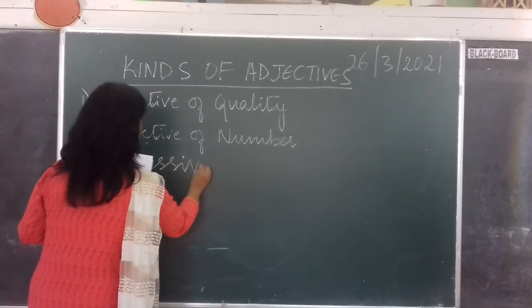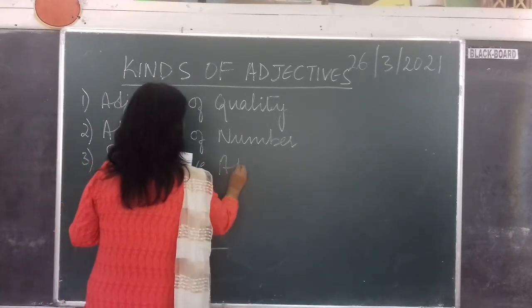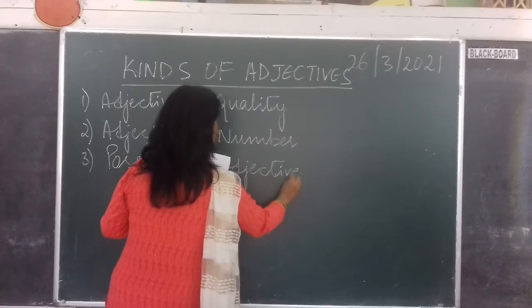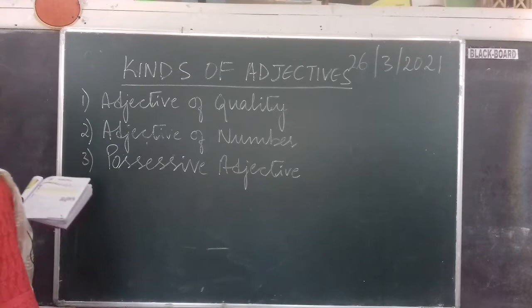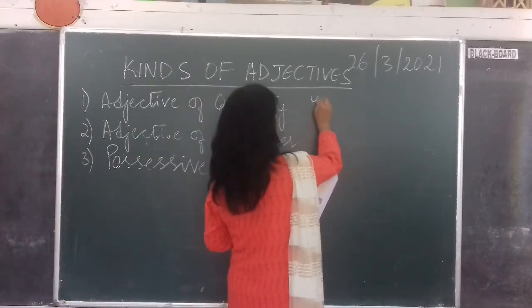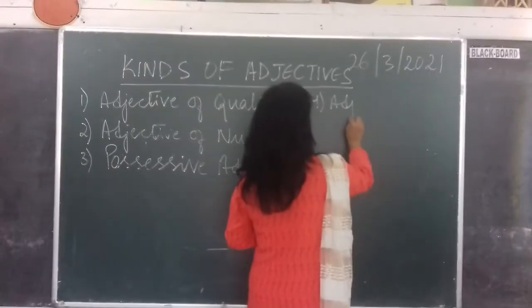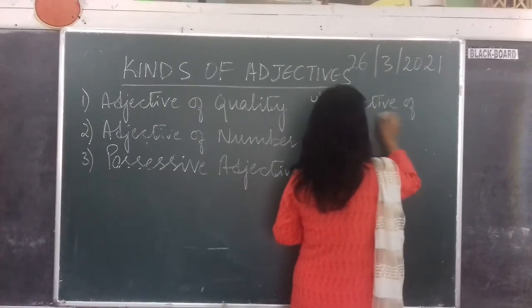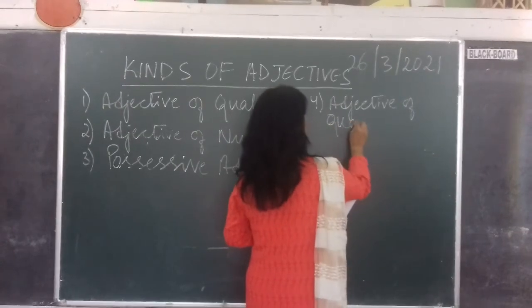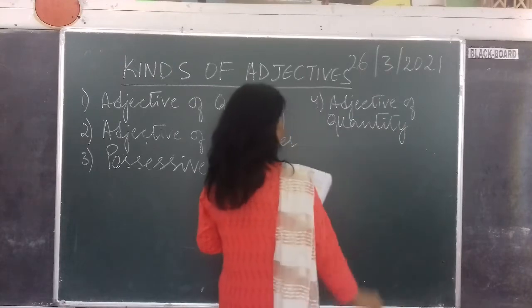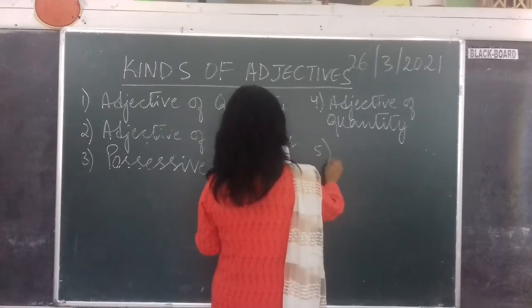All right, we have done possessive pronouns also in the last class, isn't it? So my, myself, herself, all these are possessive. So adjective of quantity, number 4. Quantity is what? Many, more and all, isn't it?